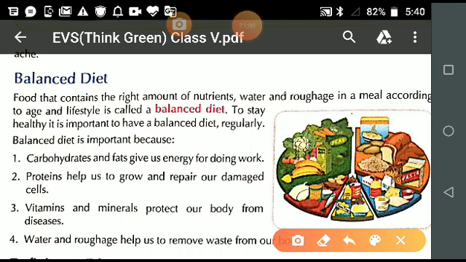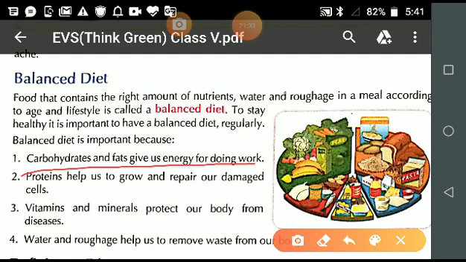Even water and roughage are also needed by our body. Carbohydrates and fats give us energy for doing work.